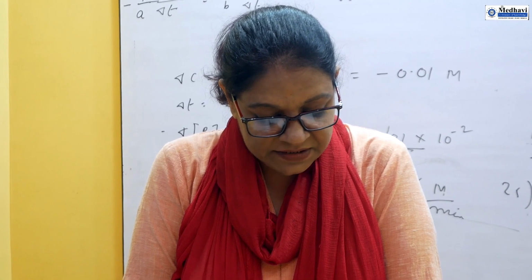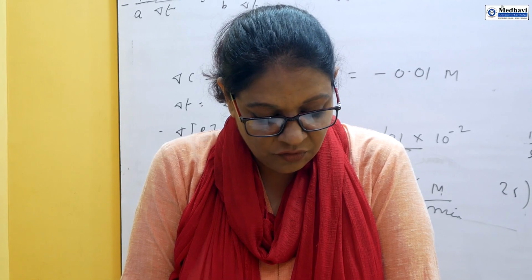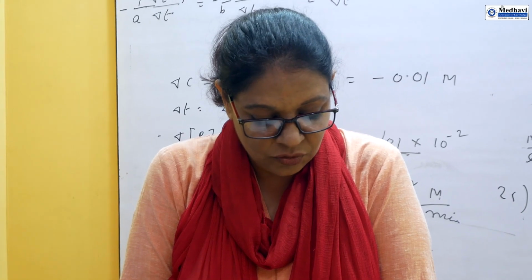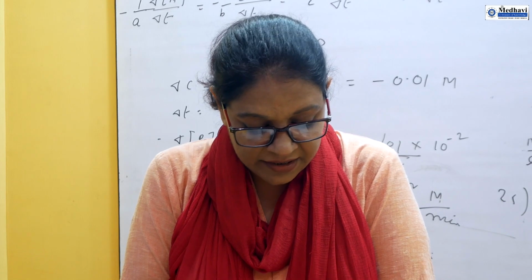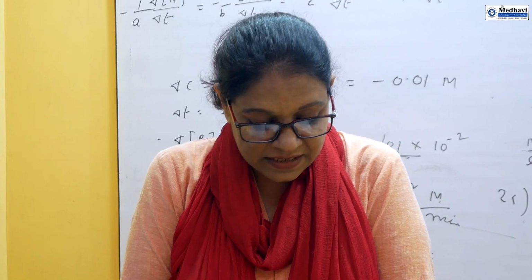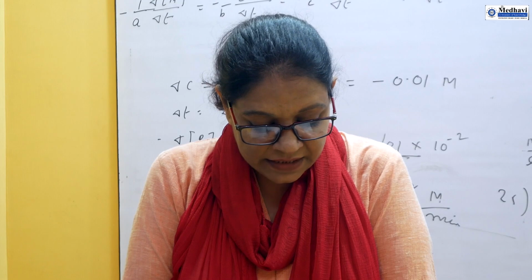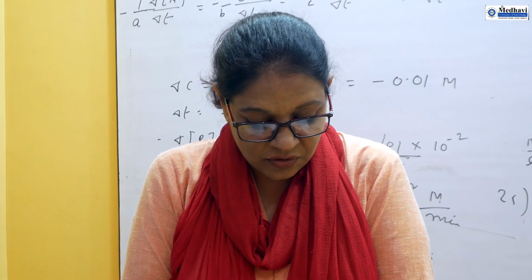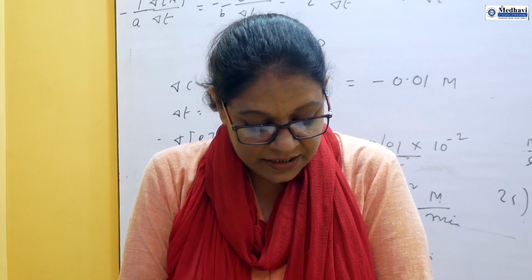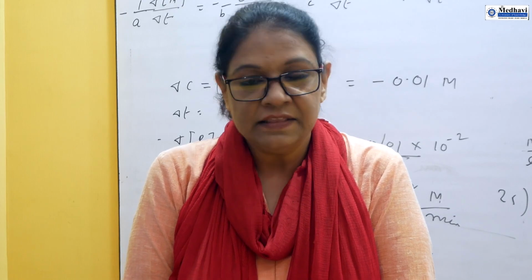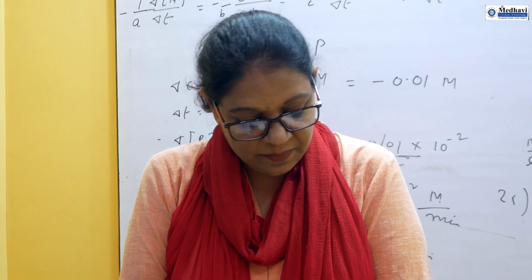The reaction takes place according to the equation 2N2O5 gives 4NO2 plus O2. Calculate the average rate of reaction in terms of minutes and seconds. What is the rate of production of NO2 during this period? This question is very important. Once you understand this question, then you can solve the rest of the questions based on this part.